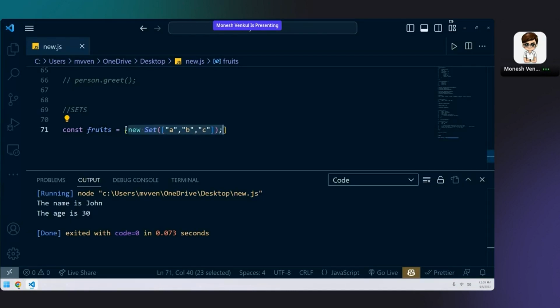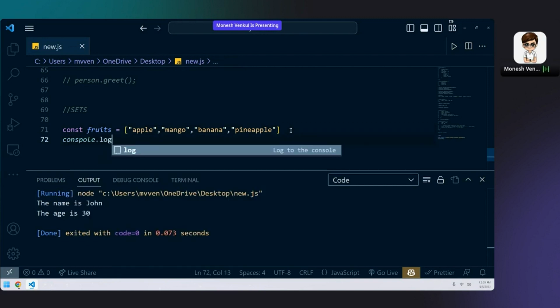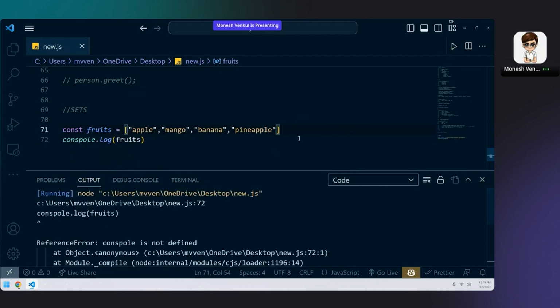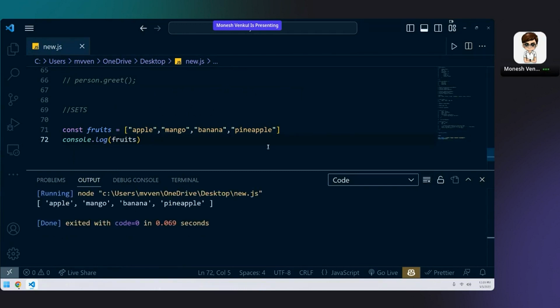First, I will create an array. Fruits, okay? Apple, mango, banana, pineapple, okay? Now, if I do console.log fruits, I'll be getting the same thing as output. Let me add one more thing. Let me add apple.